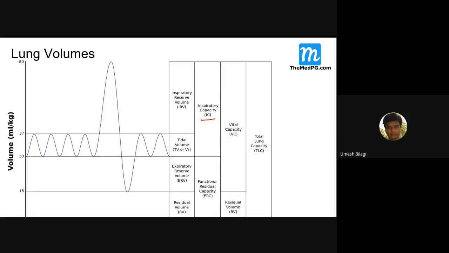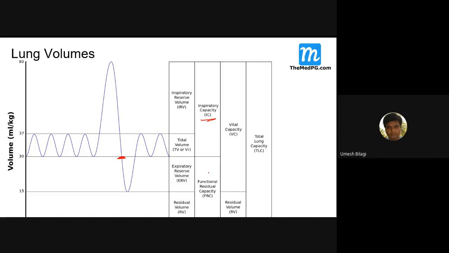See here. Inspiratory capacity is the total volume of air inspired after a normal expiration. Tidal volume plus inspiratory reserve volume. The maximum amount of air that can be inhaled after a normal expiration. Yeah, correct. Tidal volume plus inspiratory reserve volume. Can be inhaled after normal expiration. That is inspiratory capacity.